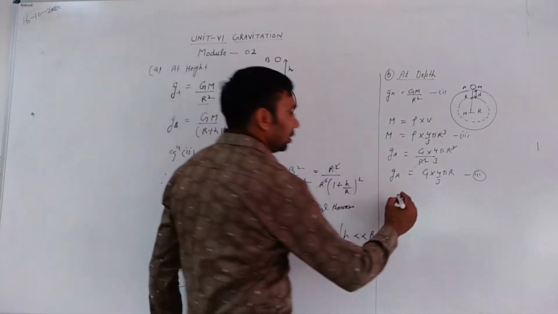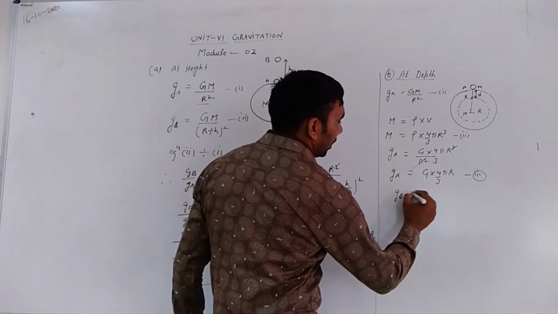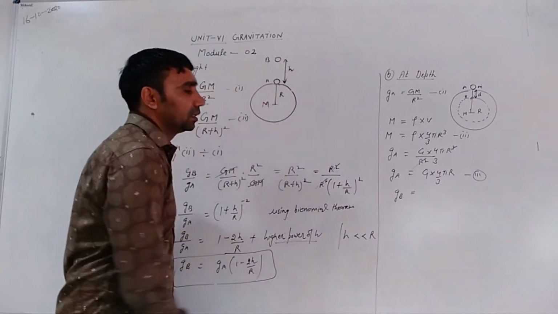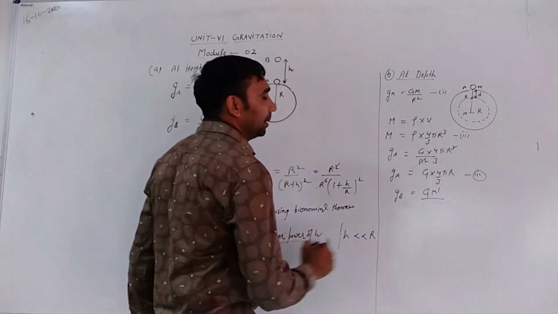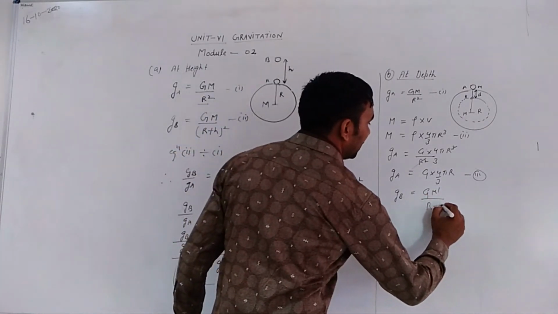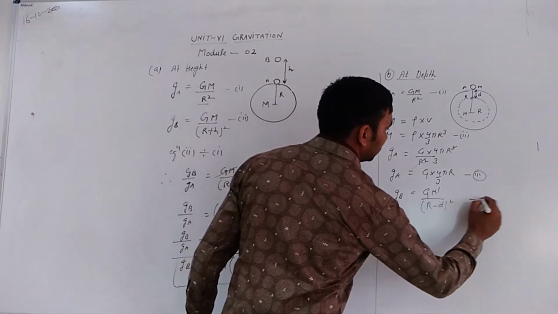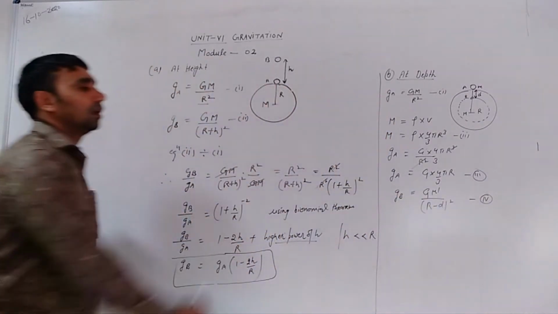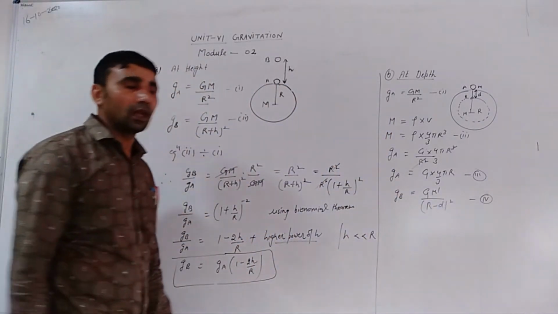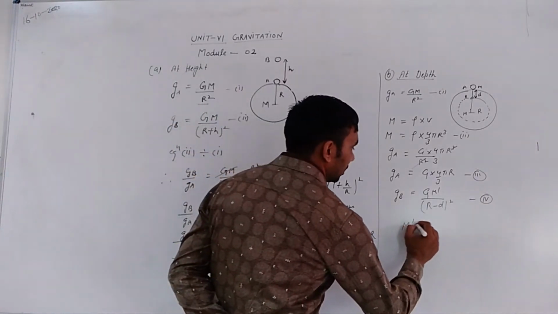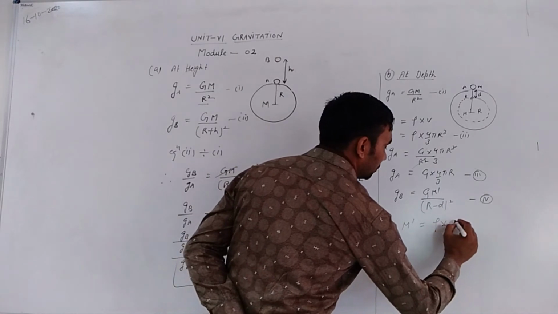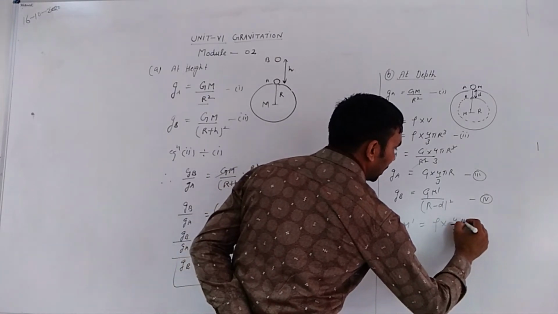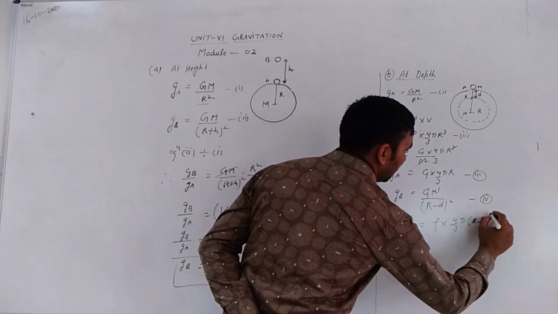Now, acceleration due to gravity at a depth d below the free surface can be written as g_b = G M' divided by (R minus d) whole square. Putting the value of M', that is equal to density multiplied by volume, 4 by 3 pi (R minus d) to the power 3.